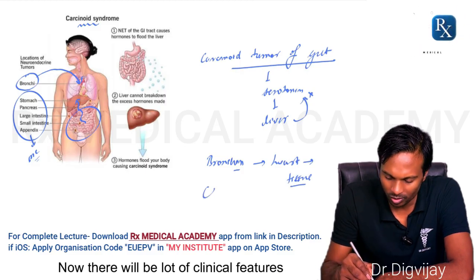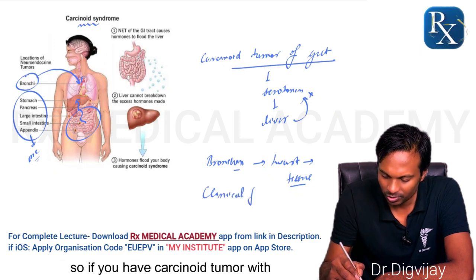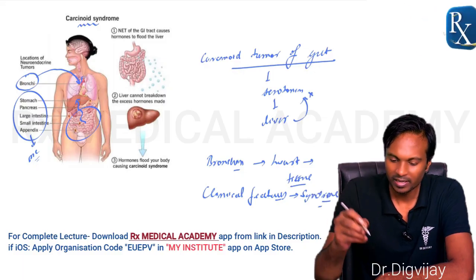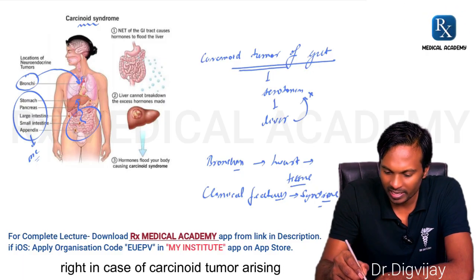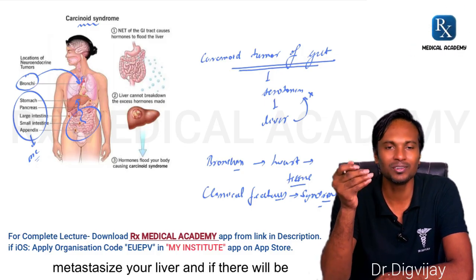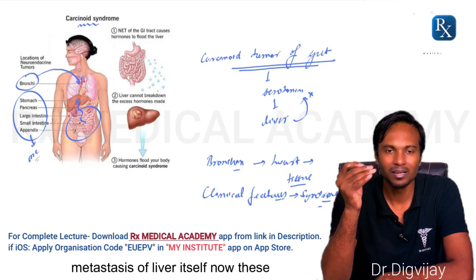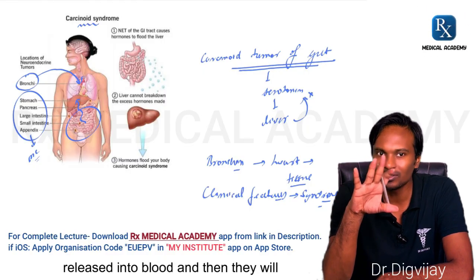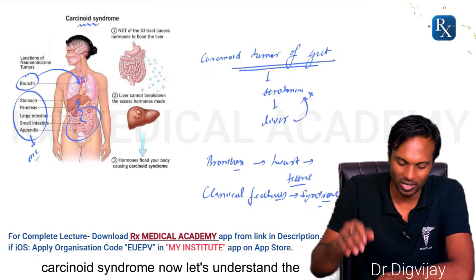Now there will be lot of clinical features. So if you have carcinoid tumor with clinical features, now this will be known as carcinoid syndrome, right? In case of carcinoid tumor arising from gut, this will most commonly metastasize to your liver. And if there will be metastasis of liver itself, now these chemical mediators will of course get released into blood, and then they will cause a lot of problems resulting into carcinoid syndrome.